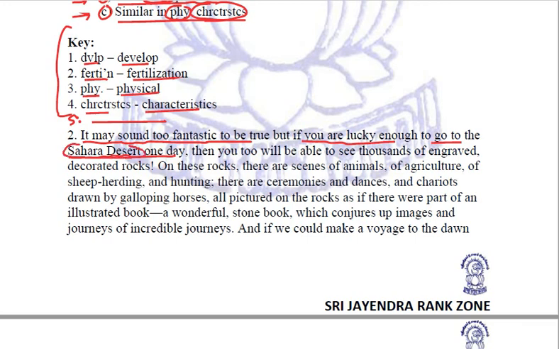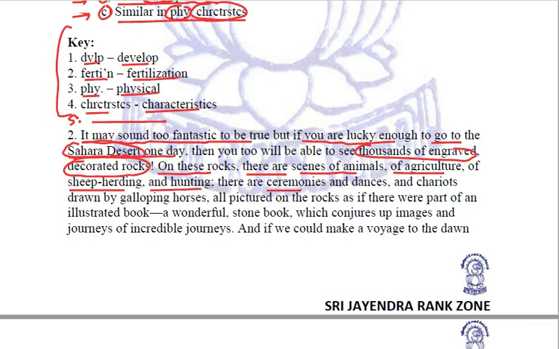So, Sahara Desert, first important thing: thousands of engraved decorated rocks are present there. Second important thing: on these rocks there are scenes of animals, of agriculture, of sheep herding and hunting.